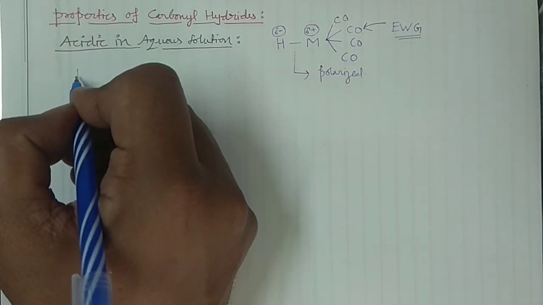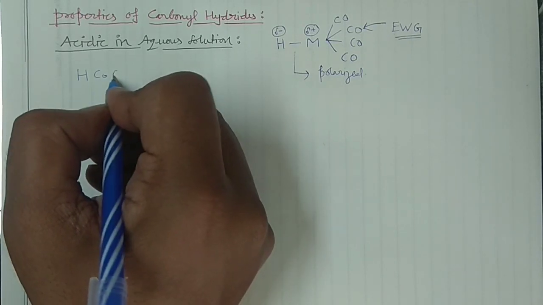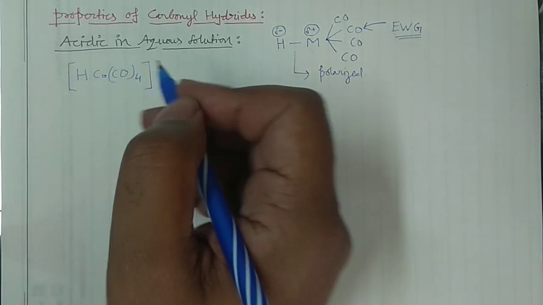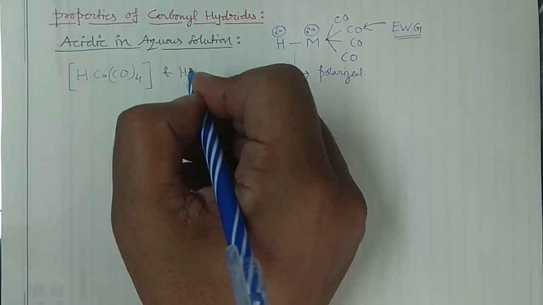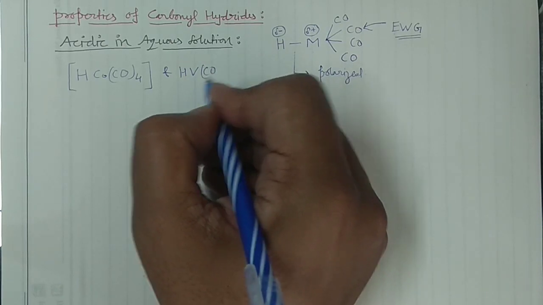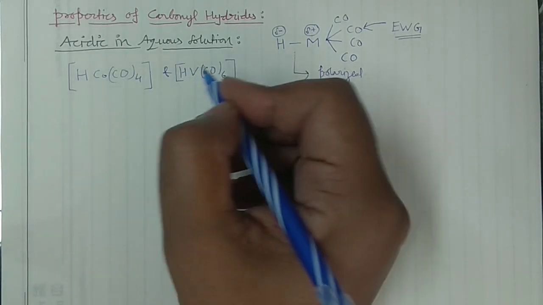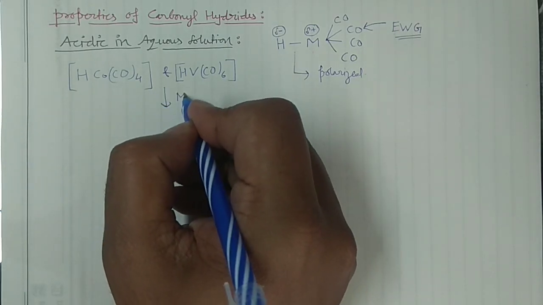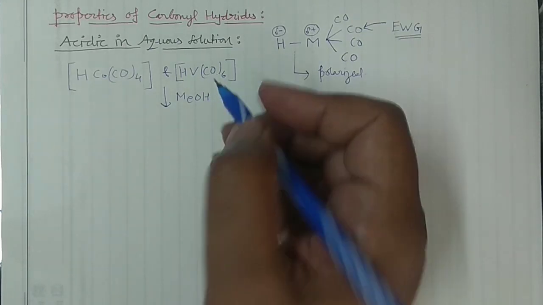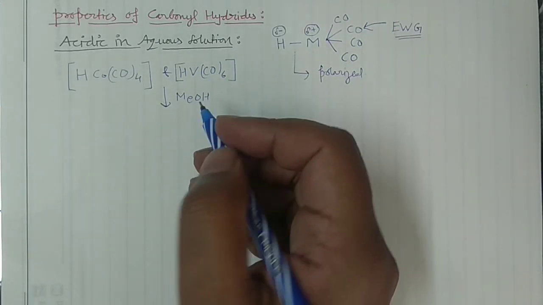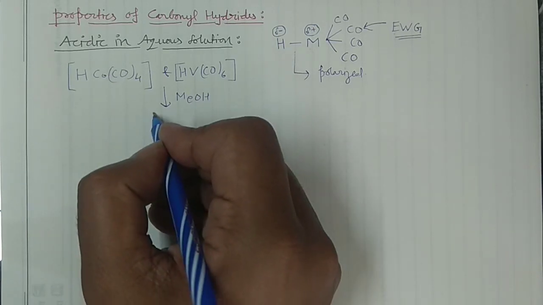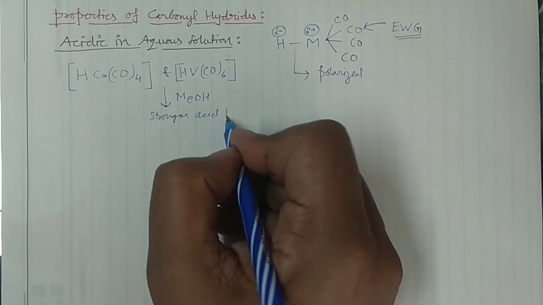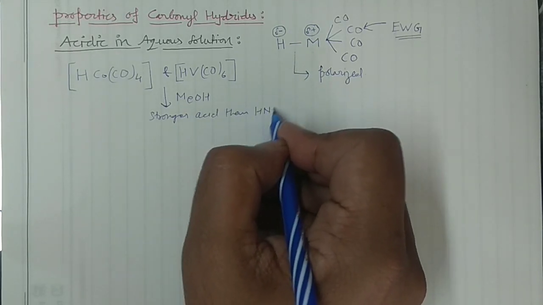I can give you two examples. Say I am having this particular complex, one of the hydrides, and you may take this vanadium compound also. These two hydrides, if you dissolve them in methanol, behave as a stronger acid than nitric acid.